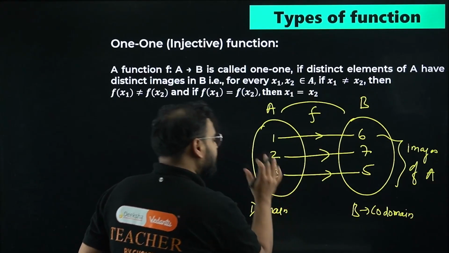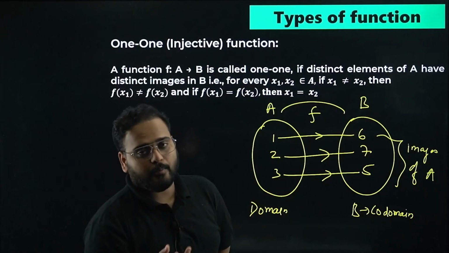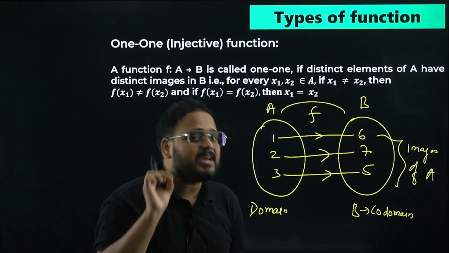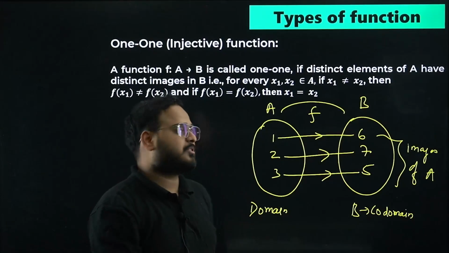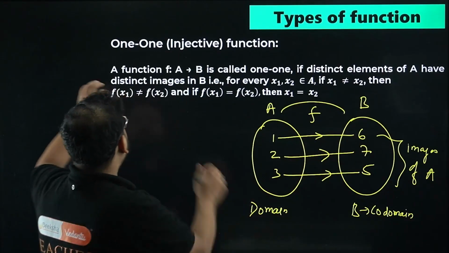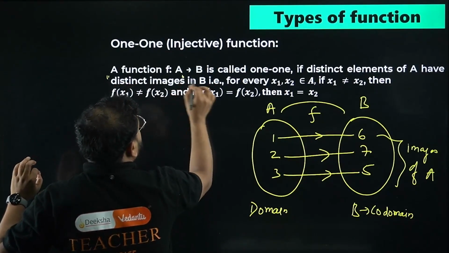So for every element in the set A, the domain, there must exist unique and distinct images in set B.